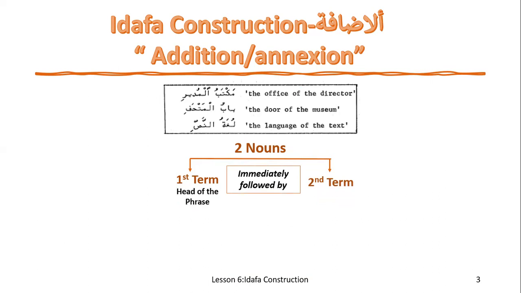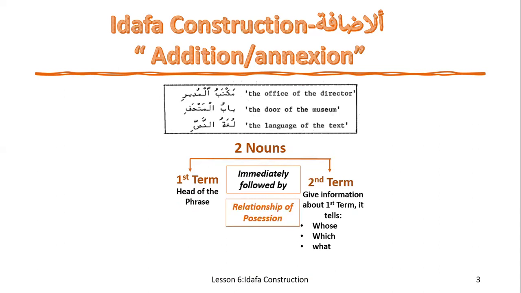The first term is the head of the phrase, and the second term gives information about the first term. It tells you whose, which, or what of the first term. Also, the relationship of possession is expressed in idafa. So the first term is the possessed one, and the second term is the possessor.